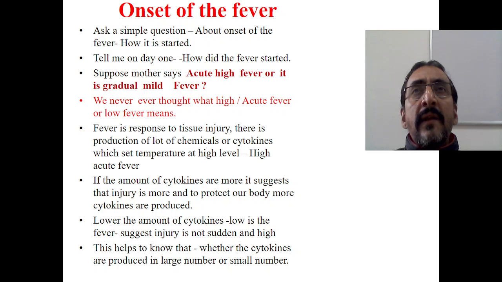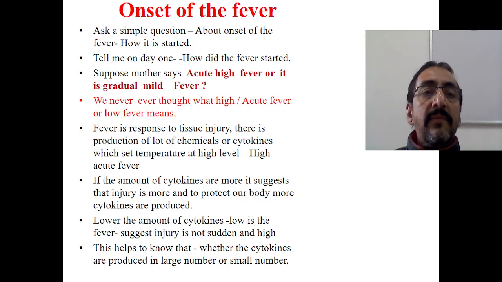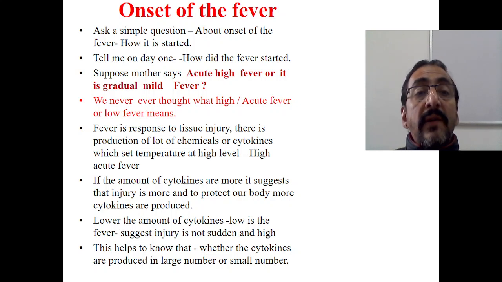If the mother says that from the last 1 day the child was feeling a little sick, he was not so active, but today morning he has some feverish feeling. I thought there may be fever, but it was just feverish, but today onwards he has got actual fever. So then it is gradual onset. So suppose the mother says that it is an acute high fever, or sometimes the mother may say that it is a gradual or mild fever. So we never thought about what is high or acute fever, or what is low or mild fever.